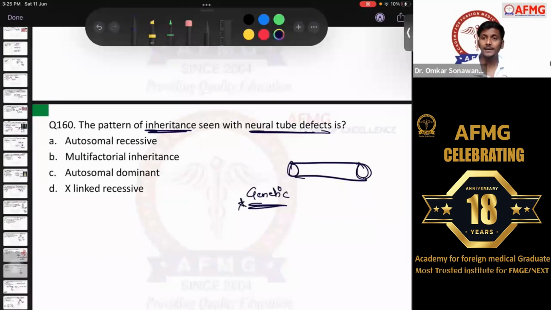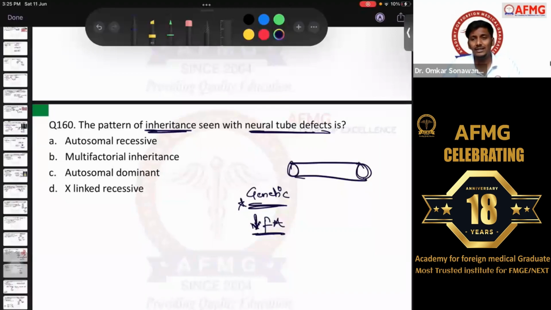Secondly, as we have discussed, deficiency of folic acid is one of the leading causes of neural tube defects. So if the patient is on anti-epileptic drug therapy, drugs like phenytoin will decrease the folic acid levels, and therefore that can cause neural tube defects in the fetus. Apart from that, dietary folic acid deficiency in the female can also lead to neural tube defects.